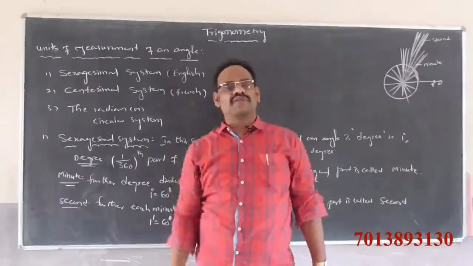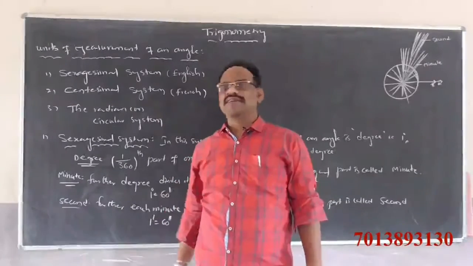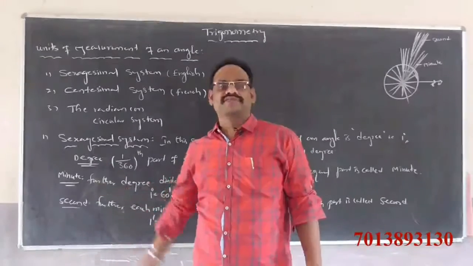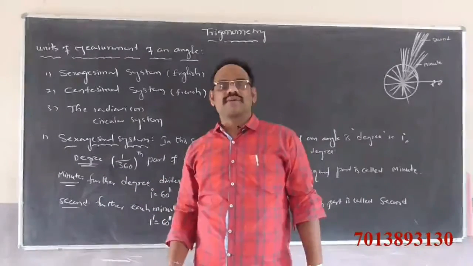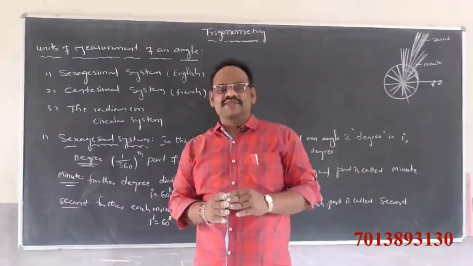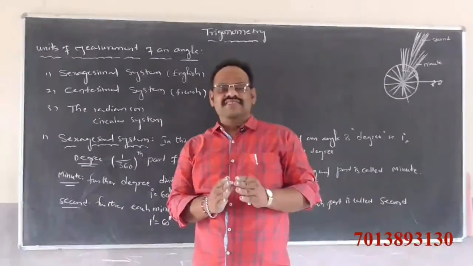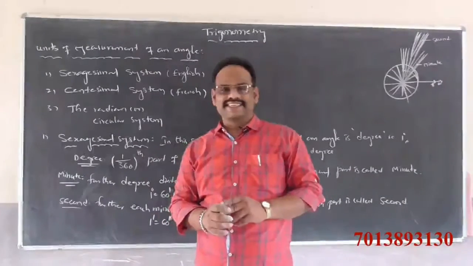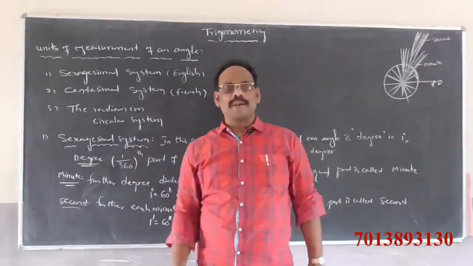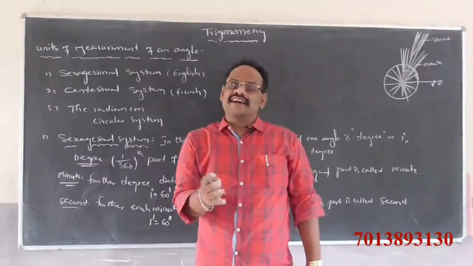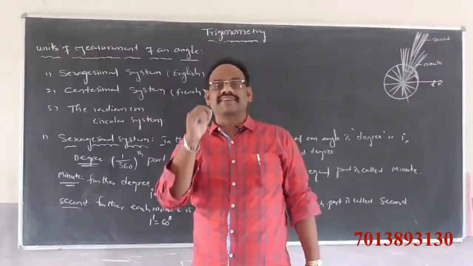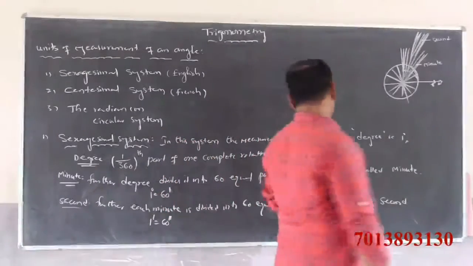Each equal part is called a degree. Further, each degree divides into 60 equal parts, each called a minute. A minute is again divided into 60 equal parts, each called a second.